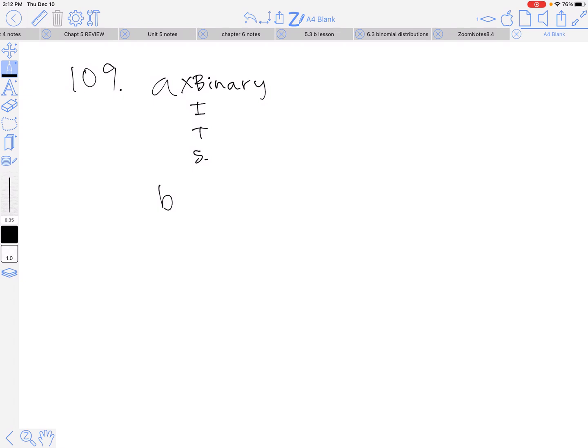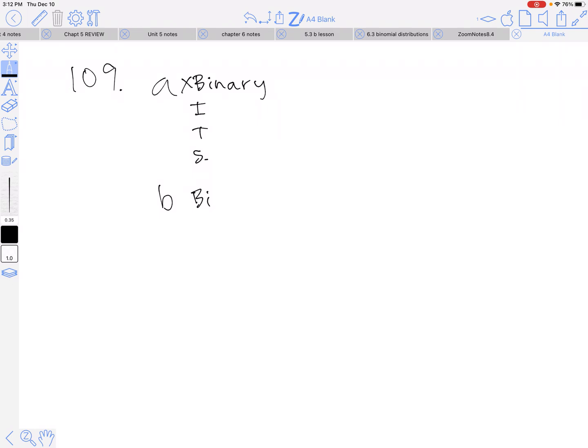All right, B says, in a game of 4-spot Keno, Lola picks 4 numbers from 1 to 80. The casino randomly selects 20 winning numbers from 1 to 80. Lola wins money if she picks 2 or more of the winning numbers. The probability that this happens is 0.259. Lola decides to keep playing games of 4-spot Keno until she wins some money.